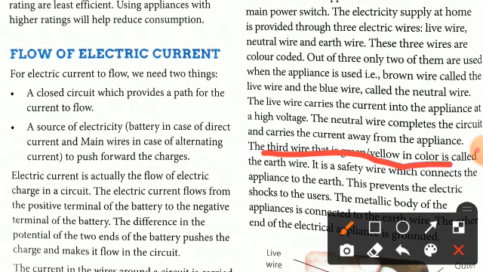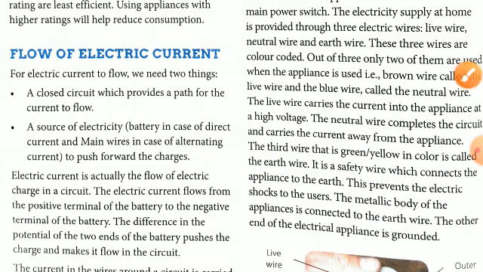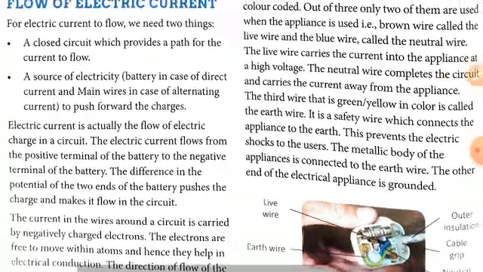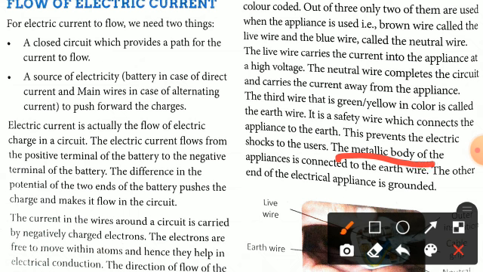As I told you, there are 3 wires. First is the live wire, second is your neutral, and the third is the earth wire. It is a safety wire which connects the appliances to the earth. This prevents electric shocks to the users. If there is excess current coming to the houses, then this earth wire prevents the excess current. The metallic body of the appliances is connected to the earth wire. The other end of the electric appliances is grounded.